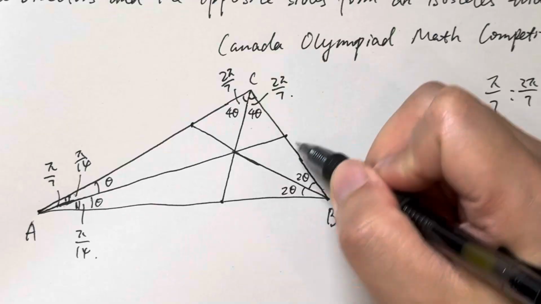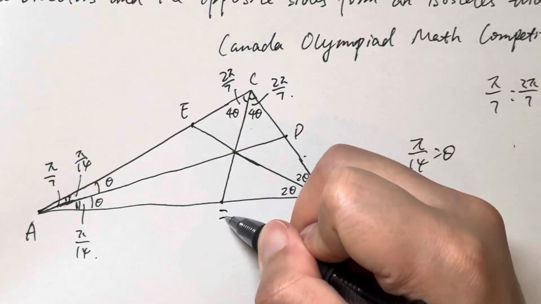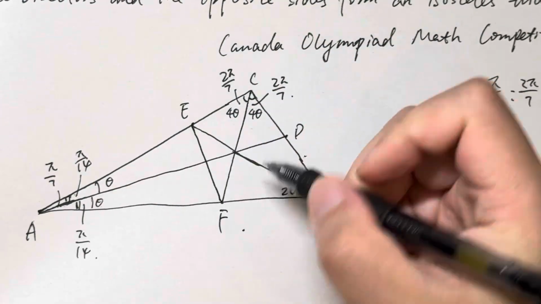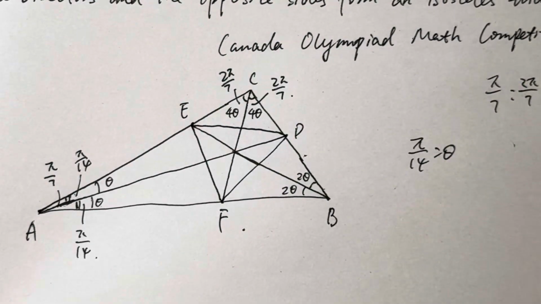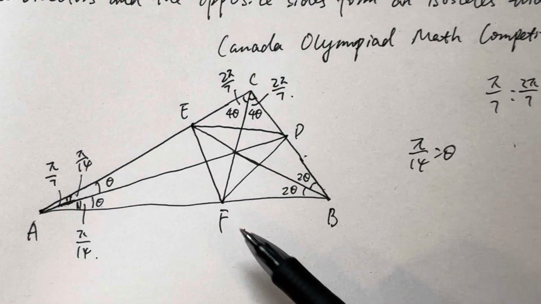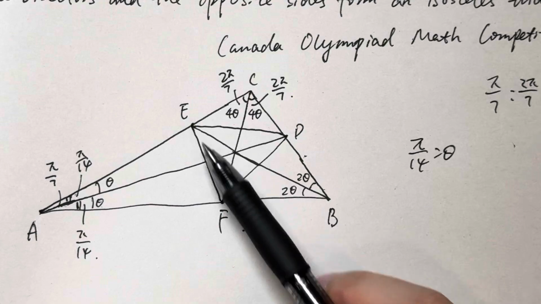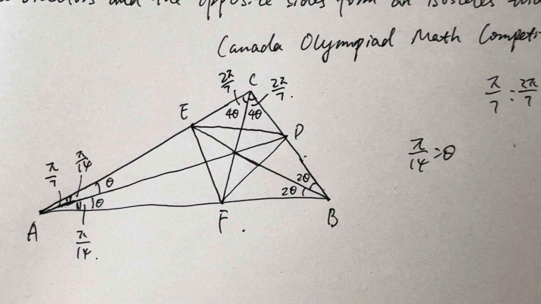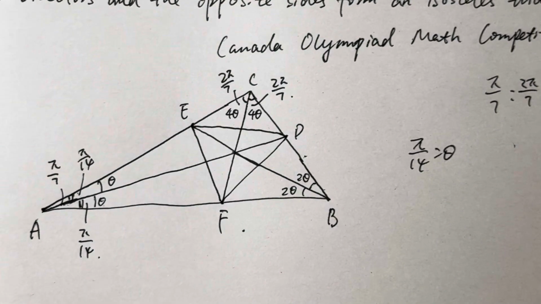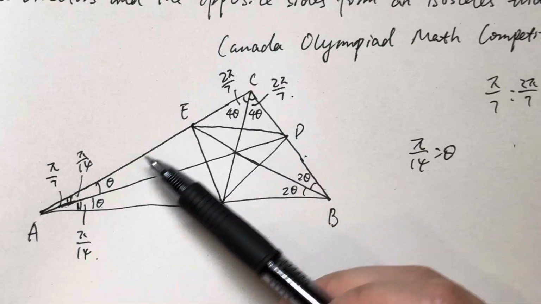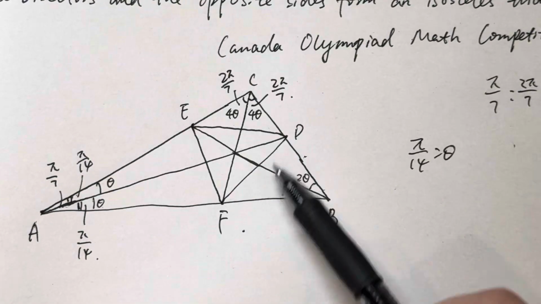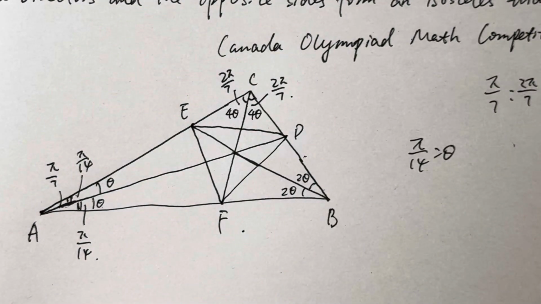We want to prove this triangle DEF is an isosceles triangle. So we want to prove that triangle DEF is an isosceles triangle, which means that we want to find two sides of the triangle DEF that are equal, right? So if you look at this problem, you know that we have to find a way to add an auxiliary line here to help us solve the problem, because just based on this, we cannot get the angle of these or the edge relation here.